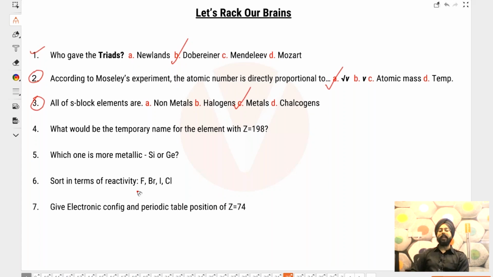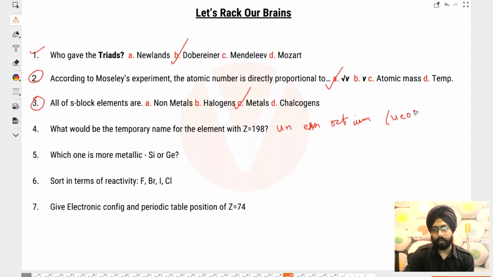What would be the temporary name for the element with Z equals 198? Yes, it is going to be Un-oct-... UEO. ये भी हो गया. These are done.